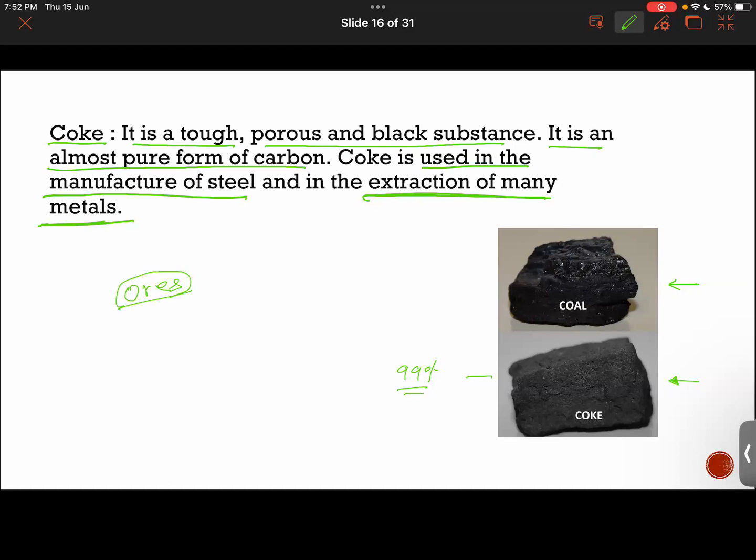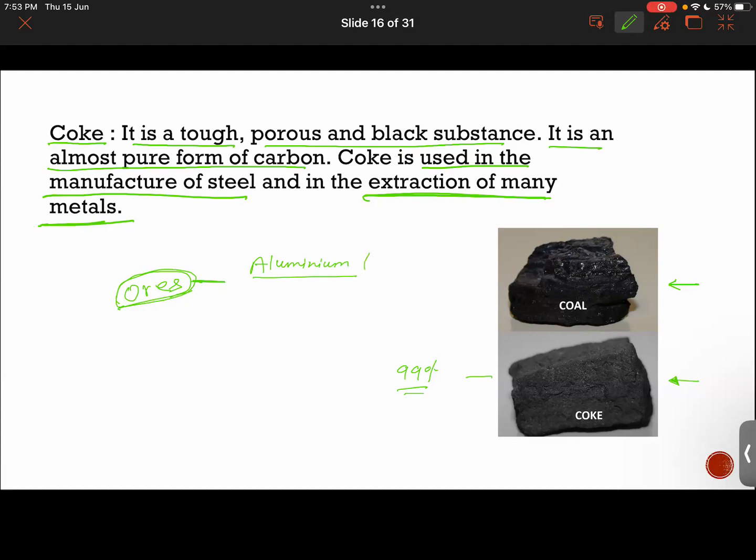You see, when you move to senior classes, you will get to know about how metals are extracted from their ores. Ores are basically what? If you talk about aluminum, there are a lot of ores, like coal, with impurities in them.